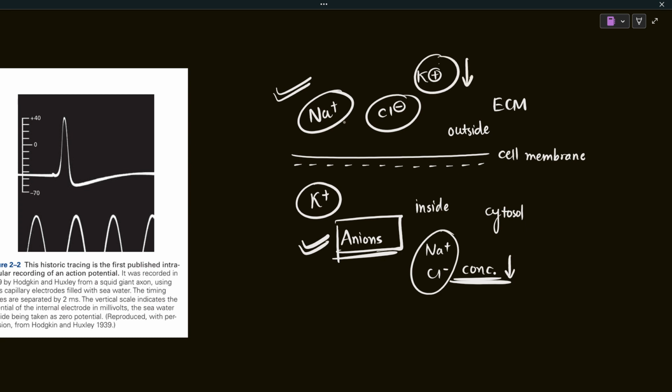Even the potassium concentration is less, but the sodium concentration is quite high, and the chloride concentration is higher on the outside of the cell compared to the inside. So the sodium ion concentration is quite high in the extracellular matrix, which gives an overall positive charge compared to the inside of the cell. Remember that this is all comparative. That is why there will be a positive charge on the outside of the cell membrane.